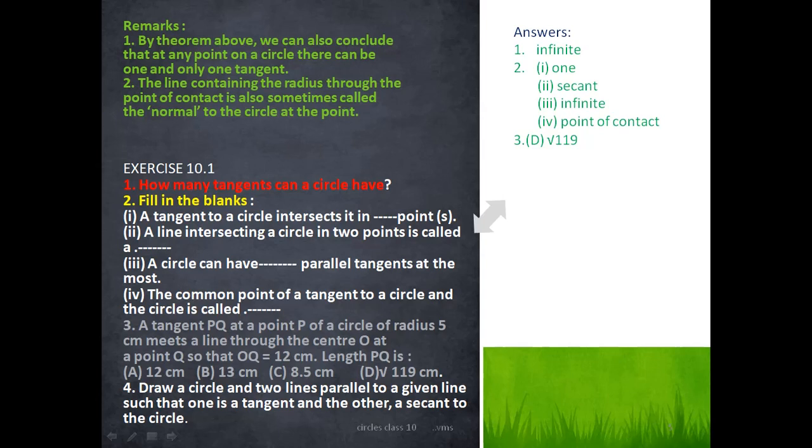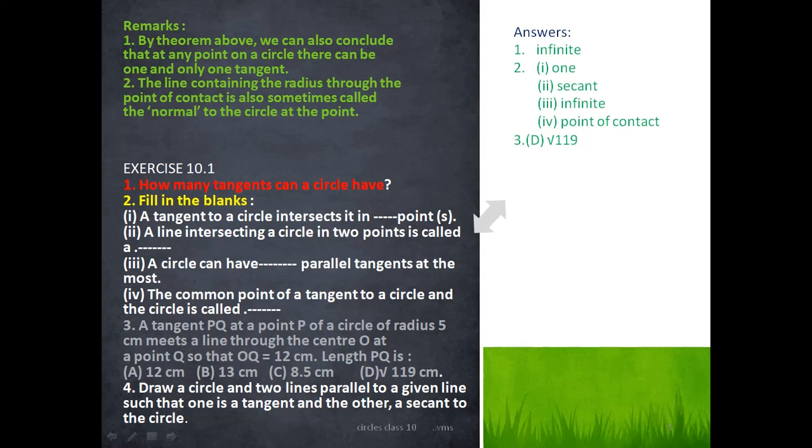Next, third question. The tangent PQ at a point P of a circle of radius 5 centimeter meets a line through the center O at Q. O is the center of the circle, P is the point of contact. OQ is 12 centimeter, which is the hypotenuse. OP is the radius, 5 centimeter.